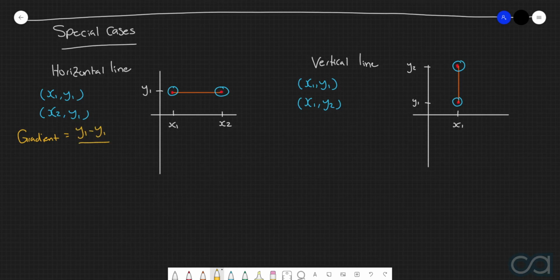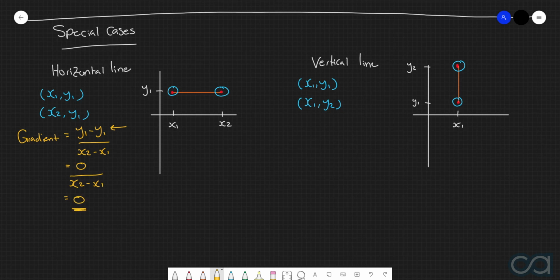And then we'll divide this by the run, which will be x2 minus x1. Now, in this particular case here, we of course know that y1 take y1 will be equal to 0. So we have 0 over x2 minus x1, which is equal to 0.